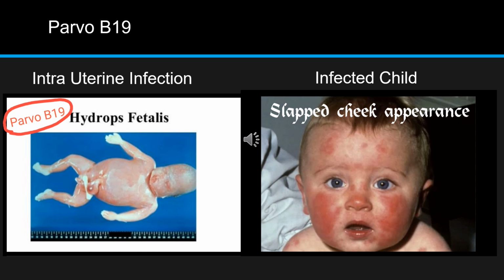And in case a child gets the infection, then see the right image. You are seeing the red cheek and everything, so it shows slapped cheek appearance. The rash will be on the cheek and face and everything will be red, so it will look like someone has slapped the baby. So the intrauterine infection will result in hydrops, and if a child gets the infection, then he'll have slapped cheek appearance. So these two things are related to parvovirus B19.